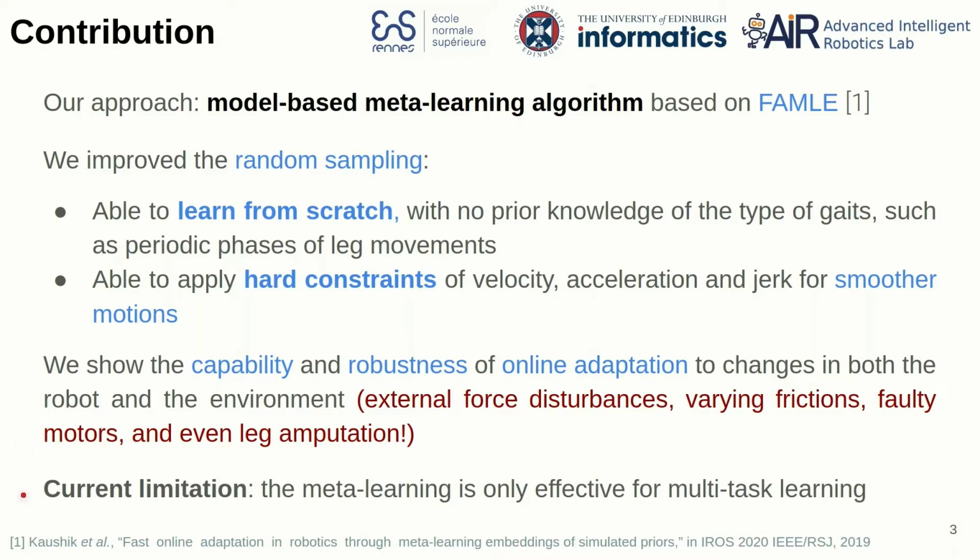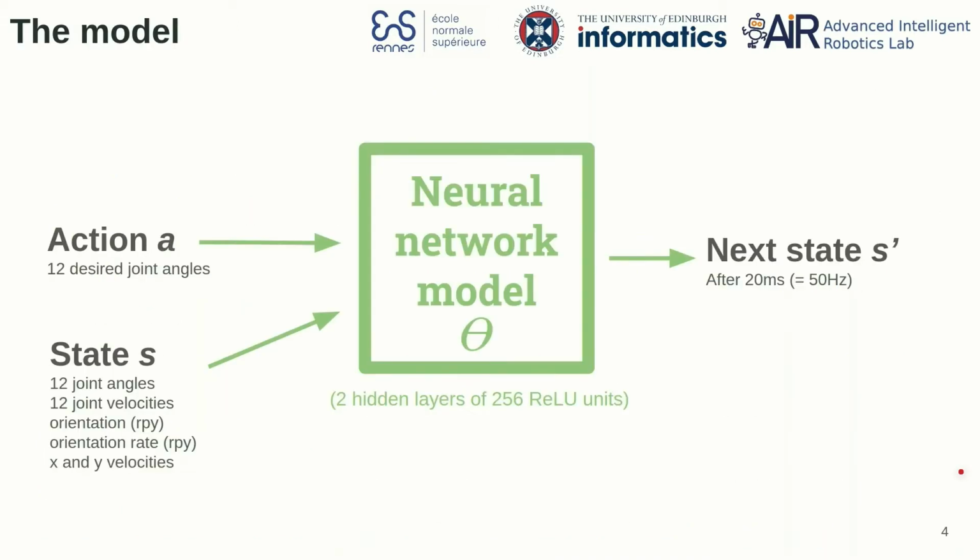We want to highlight that the current limitation of our method is that the meta-learning is only effective for multitask learning. As our method is a model-based approach, we will start with a model. We use a neural network which takes as input the current action and the current state. The action corresponds to the desired joint angles, 3 for each leg, and the state is a concatenation of the joint angles, joint velocities, the orientation and roll pitch yaw of the base, the orientation rate of the base, and the x and y linear velocities of the base.